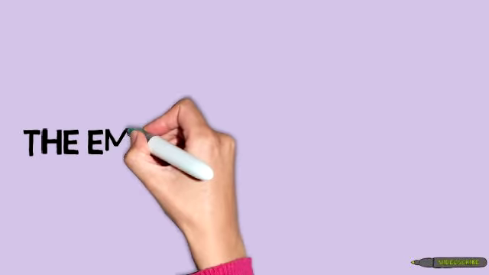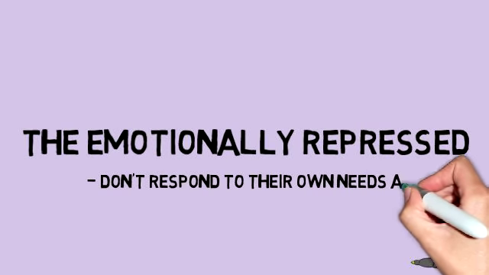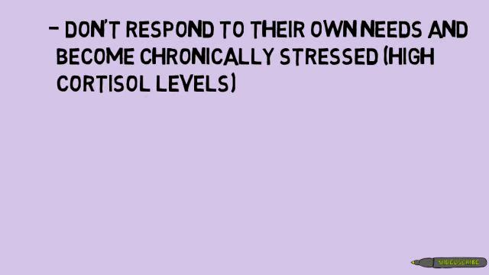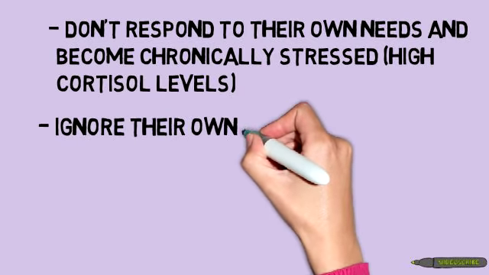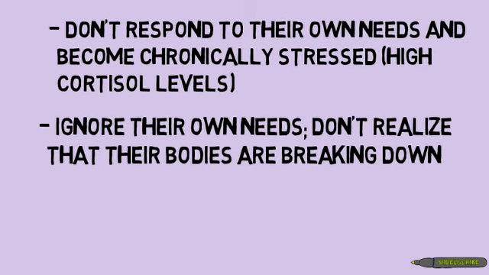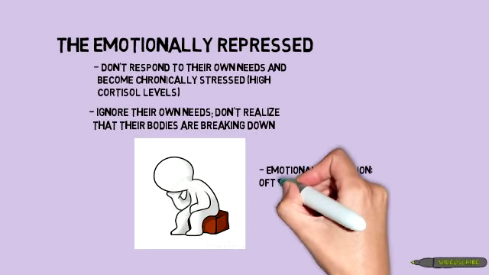Emotionally repressed people who don't speak up and respond to their own needs will often become chronically stressed because their own needs aren't taken care of. Their cortisol levels then build up. Because these people don't take care of their bodies, the breakdown often continues long before the person even realizes that something's wrong. The emotional repression of these individuals begins in childhood.